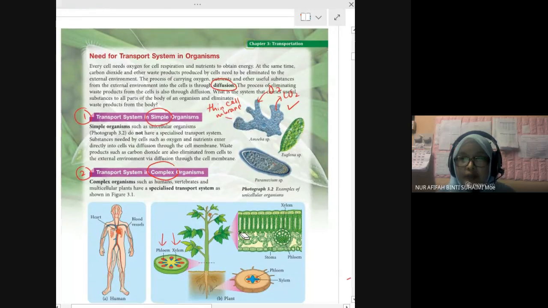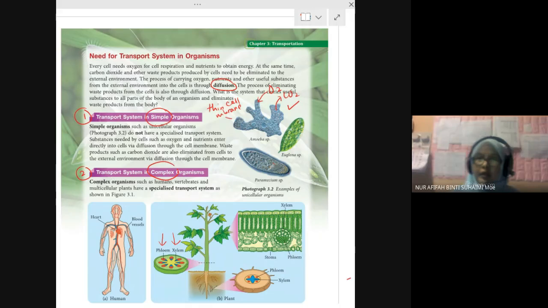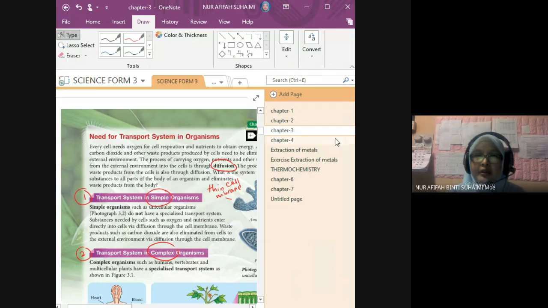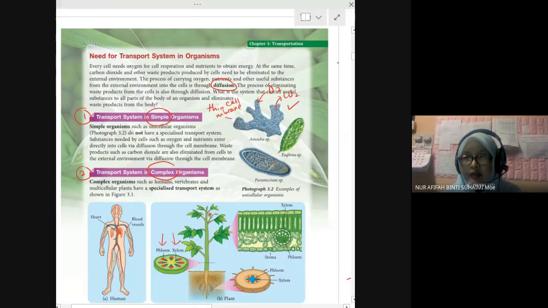Okay. Need for transport system in organism. Why human, why animal, why plant, why all organisms on earth? Organism means living thing. Why do all organisms on earth need a transport system?